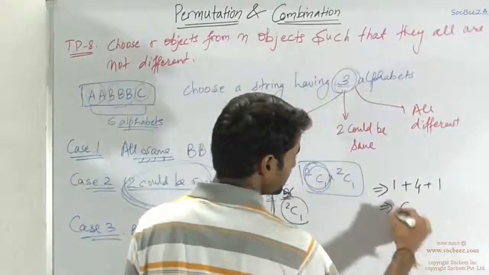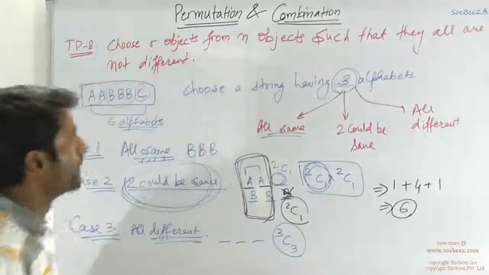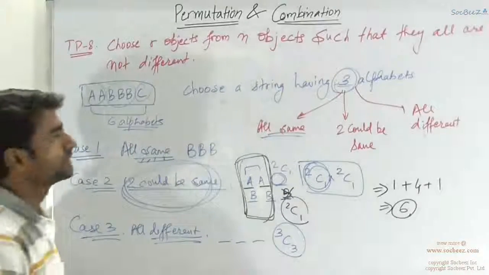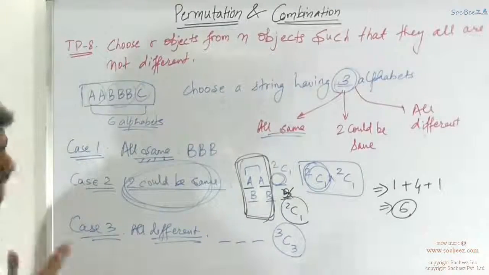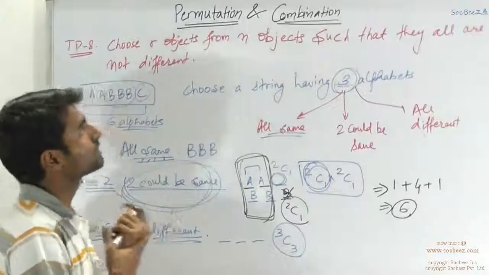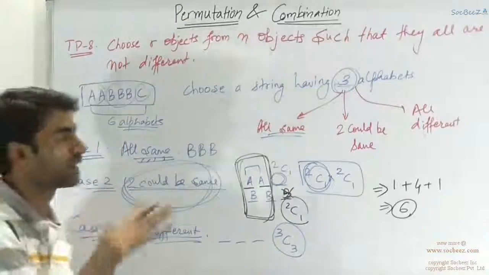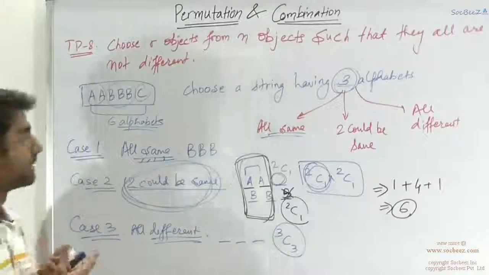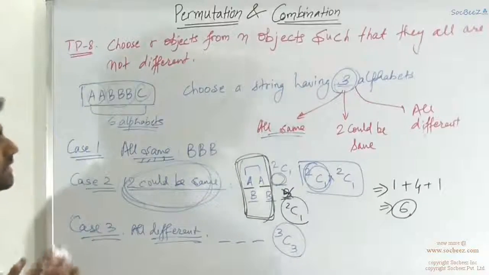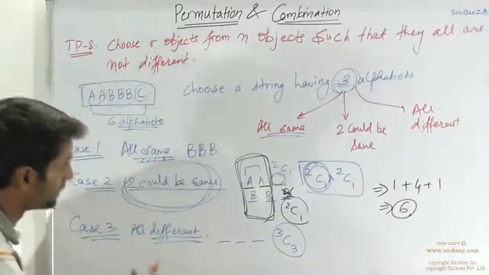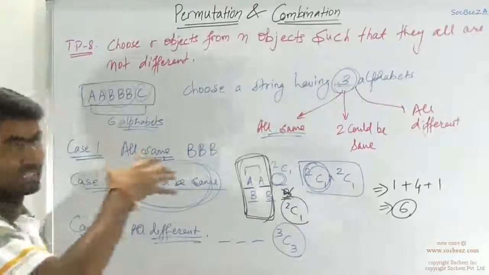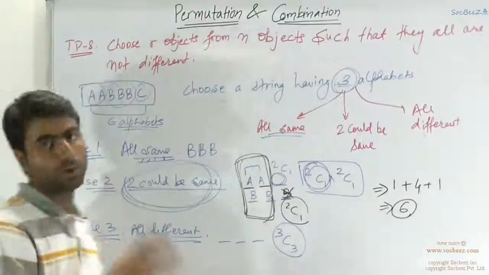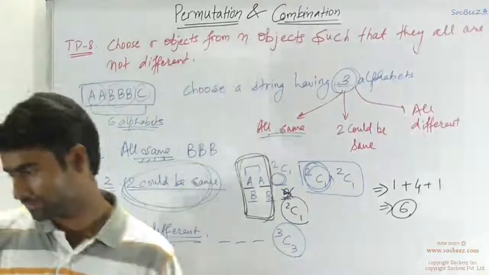So you have basically 6 such possible ways of choosing 3 alphabets out of these 6 alphabets. Okay, so this is another type of problem when you have to choose r objects out of n objects where all of them are not different. You have some copies of some elements. So you have to basically form cases: how many of some type, how many of other type, and similarly solve according to each individual case, and then you can add all of them. So this is typical problem set number 8.